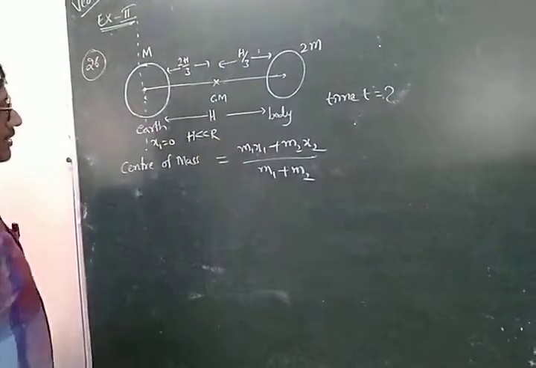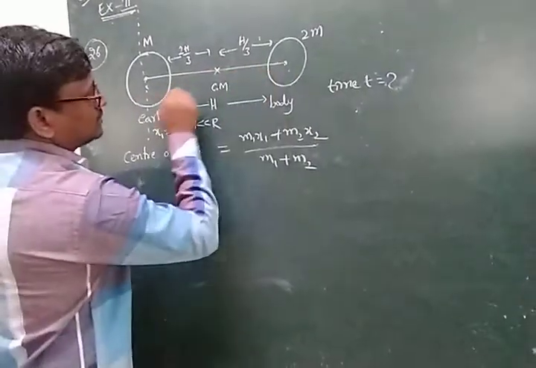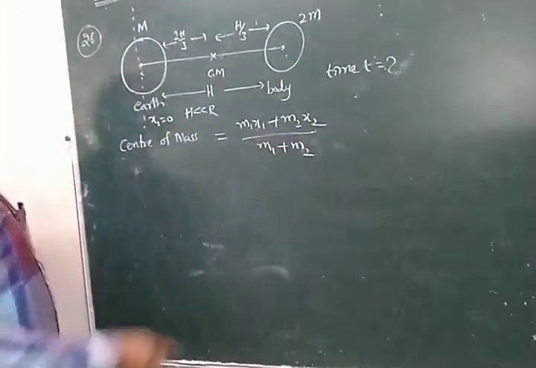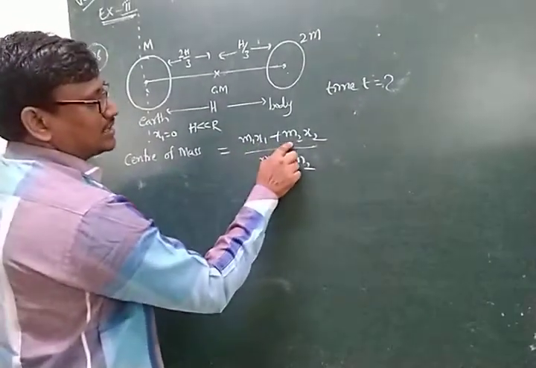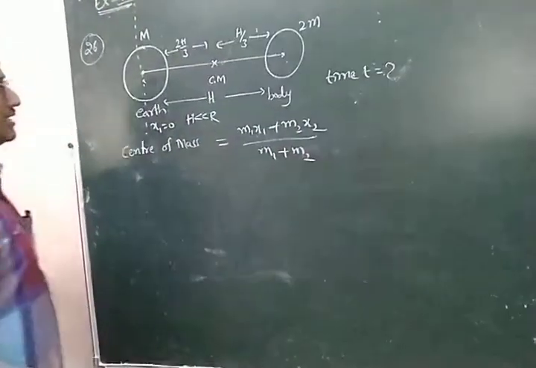First we can find the center of mass between the two bodies. You know the formula for the center of mass: (m1 x1 plus m2 x2) by (m1 plus m2).